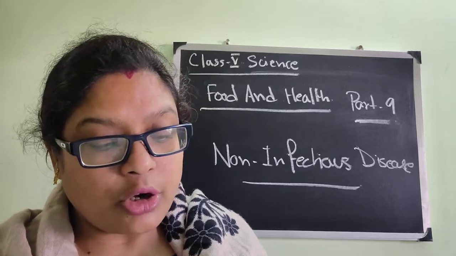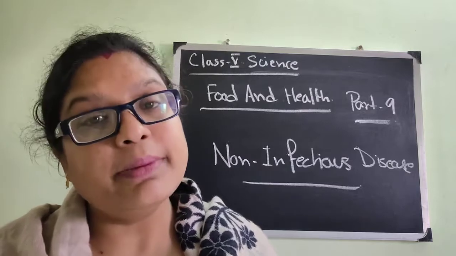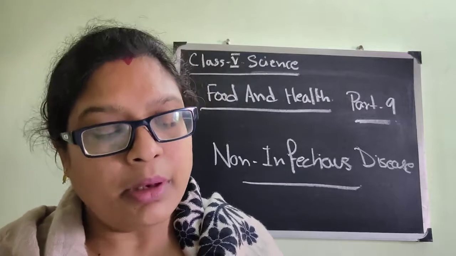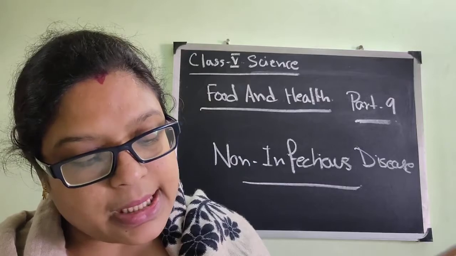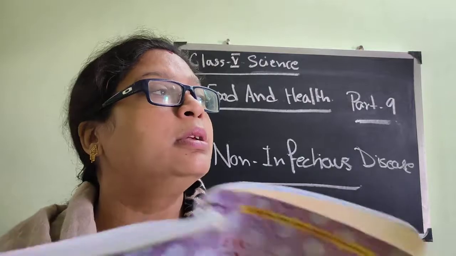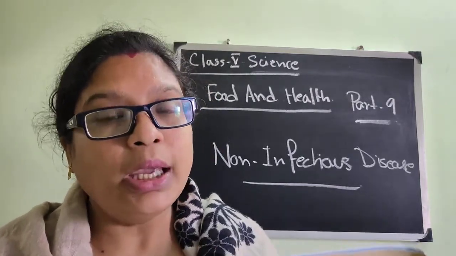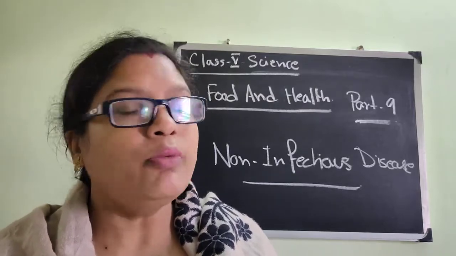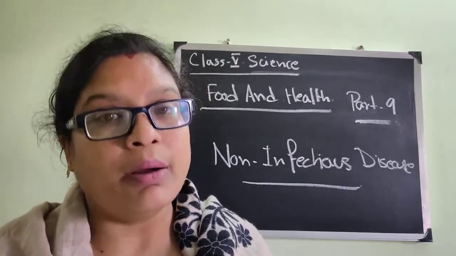Air pollution can cause non-communicable disease of breathing system like asthma. So asthma is another disease through which the breathing trouble occurs. Some non-communicable diseases are caused by bad habits such as smoking and drinking alcohol. Always you will see in TV channels, in the different media, that smoking is injurious for health, or drinking alcohol is injurious for health. So we must take care of that, and we should avoid all these bad habits from our life.